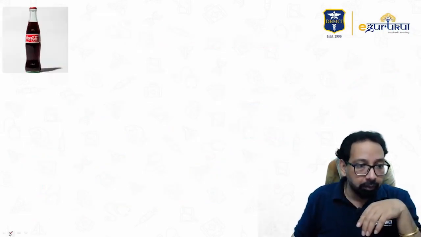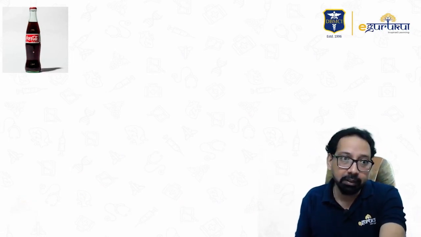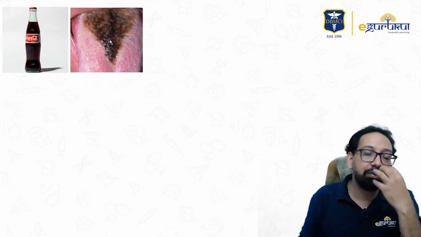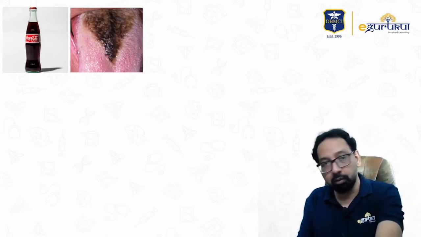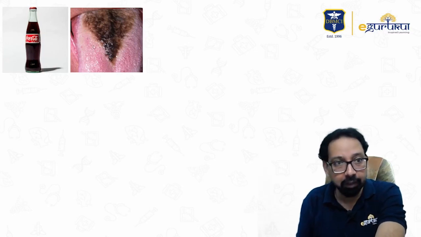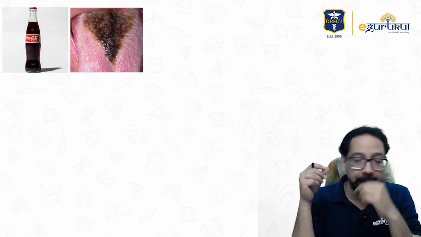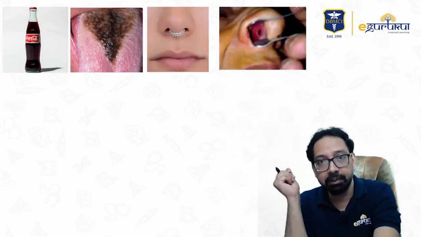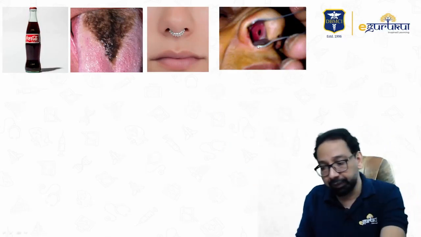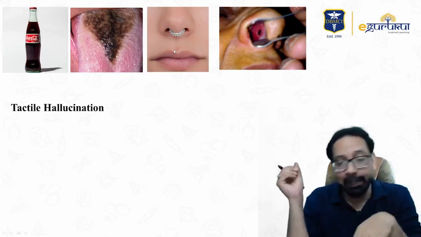Now cocaine, a frequently asked question of NEET. Questions are asked on cocaine, yes, you will remember by the name Coca-Cola. There is jet black tongue. Sometimes in a question you will find jet black buccal mucosa. So the color of Coca-Cola you can match with jet black tongue. In cocaine use, if you are using cocaine regularly, yes, there may be nasal septal perforation. How to remember? Yes, in Punjabi, coca. Yes, coca, nasal septal perforation.